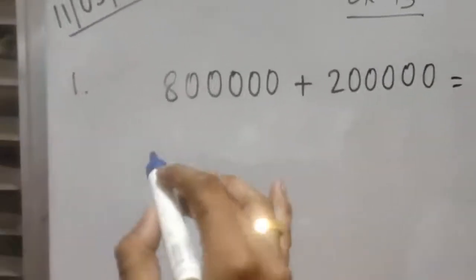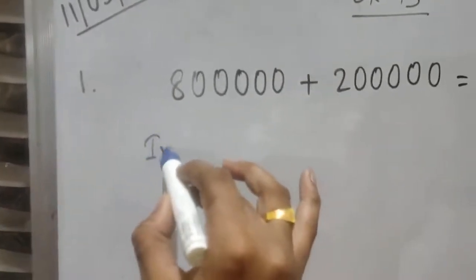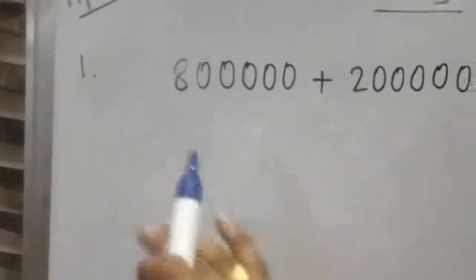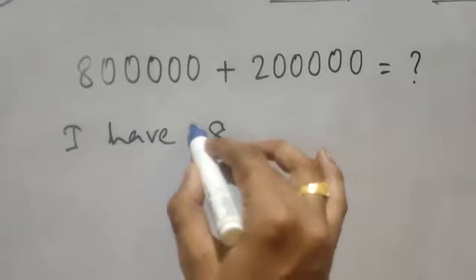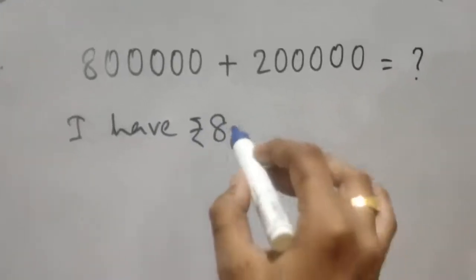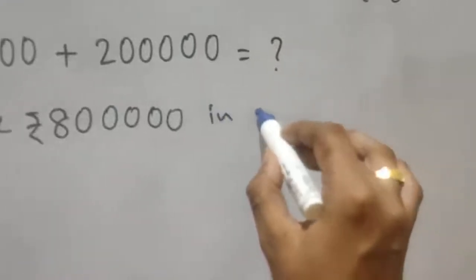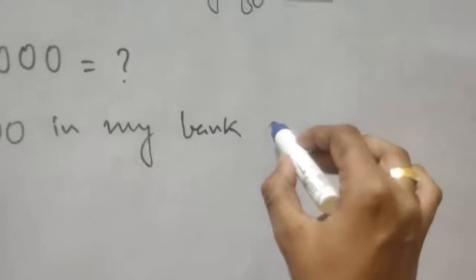So we will write, suppose, we will write like this. I have rupees 8 lakh in my bank account.